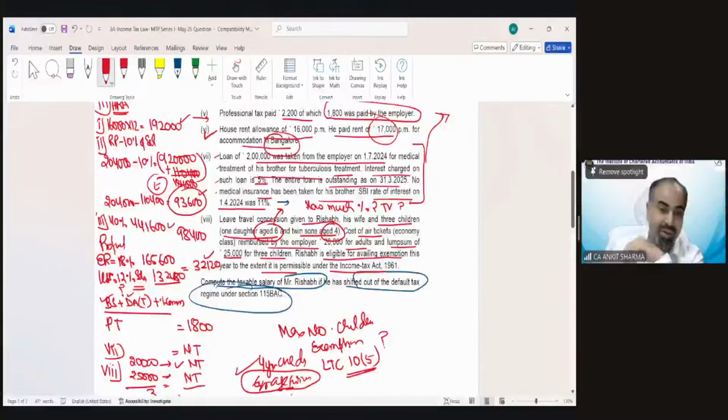So you can calculate it. The total value would be 15,13,320. You can give the deductions of 50,000 and 2,200 deduction for professional tax paid. So that was MTP number 1 question, and now it is time for a short break.